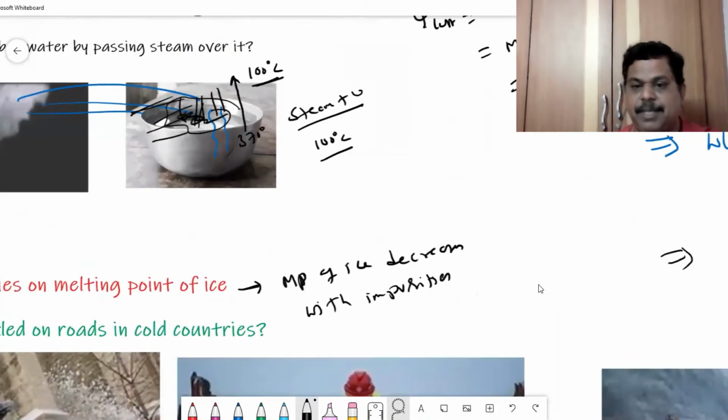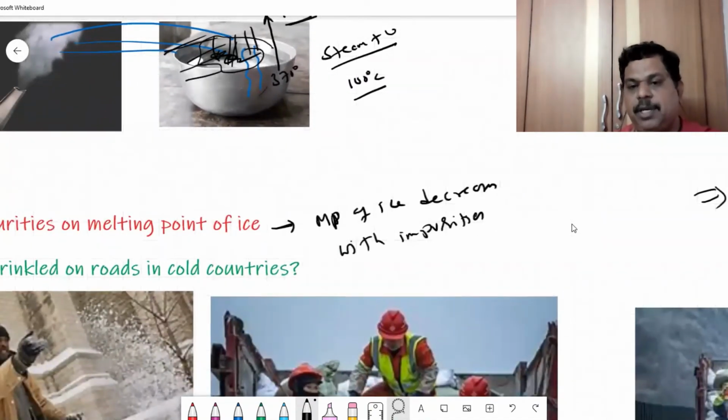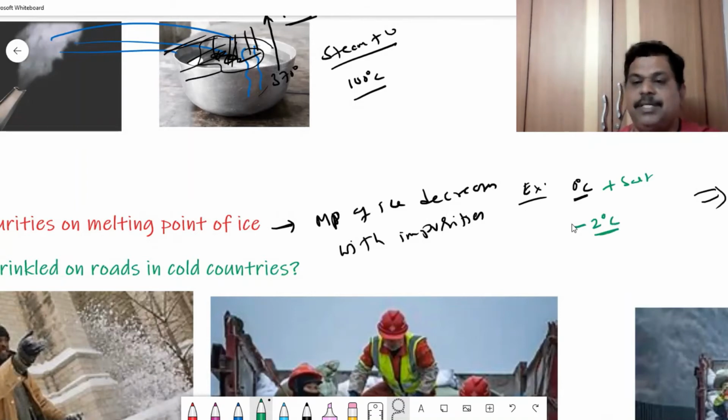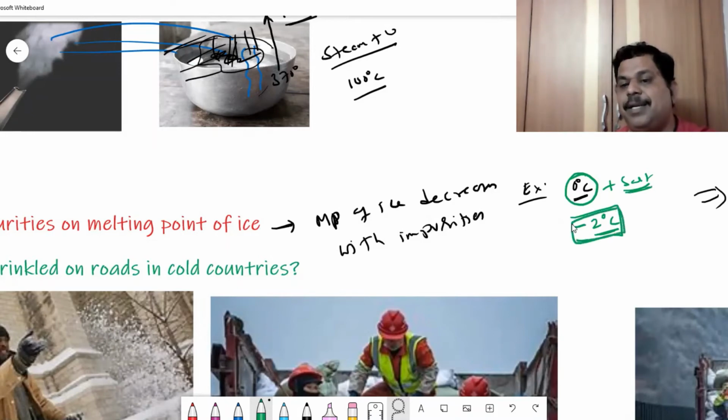Now let's take a simple example. We all know that ice melts at 0 degrees centigrade. To ice, if you add some salt, common salt, ice can melt even at -2 degrees centigrade. Actually, at -2 degrees centigrade, ice will not melt because the melting point of ice is 0 degrees centigrade. Only when the temperature of ice is 0, it starts melting. But when we add an impurity like salt, ice will melt even at -2 degrees centigrade.